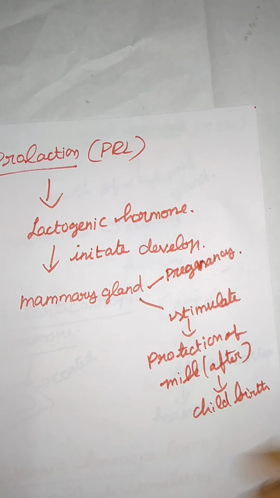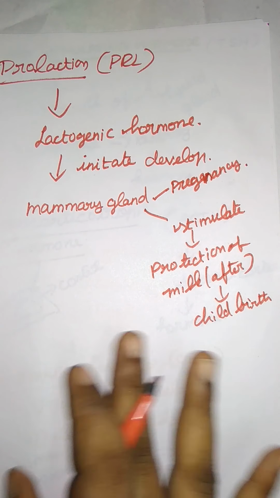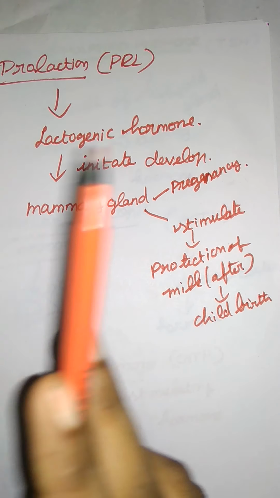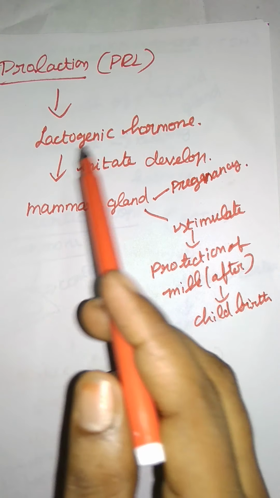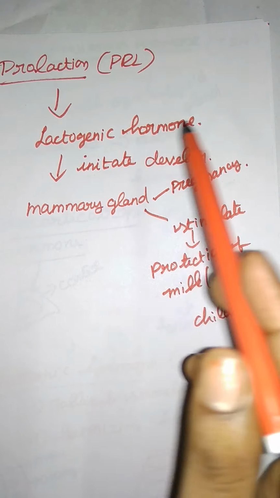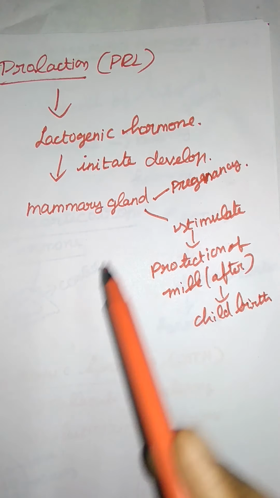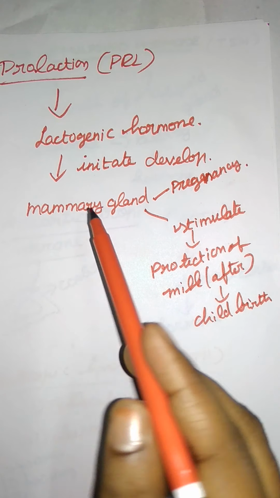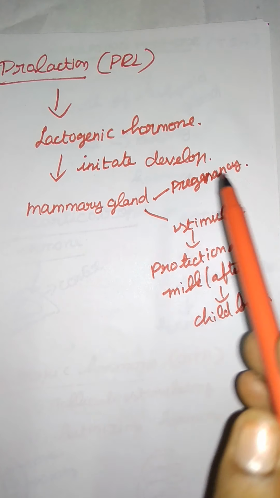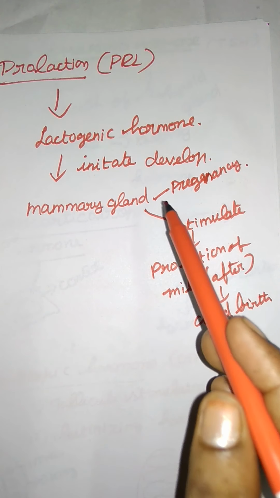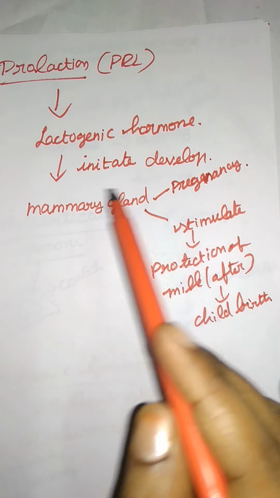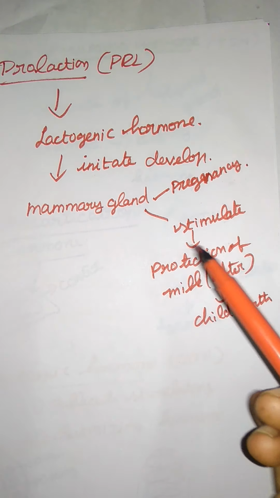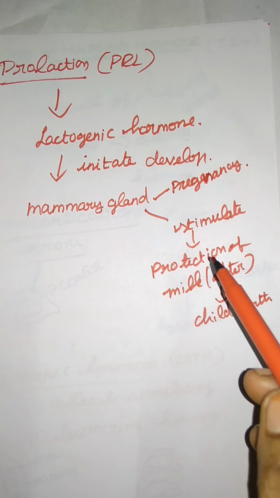So these are all the functions of prolactin. Prolactin is also called the lactogenic hormone. It initiates the mammary gland development and milk secretion. During the pregnancy period the mammary gland is stimulated, and after childbirth it stimulates the production of milk.